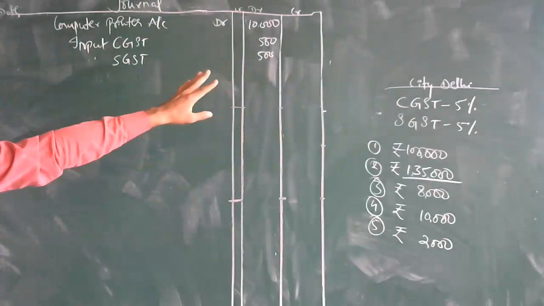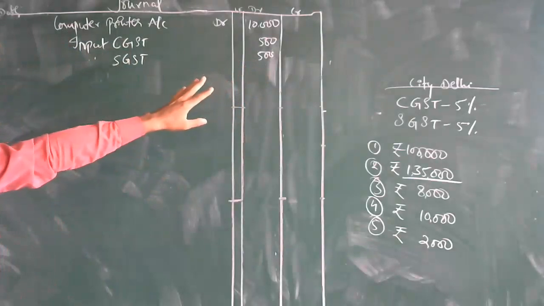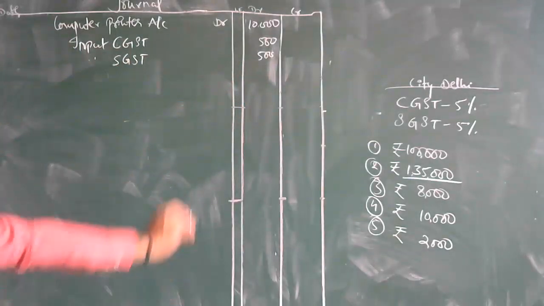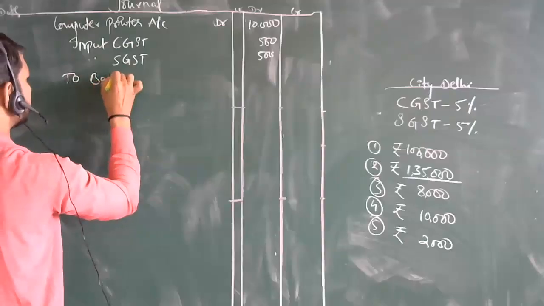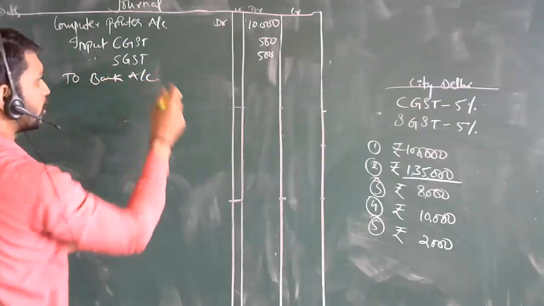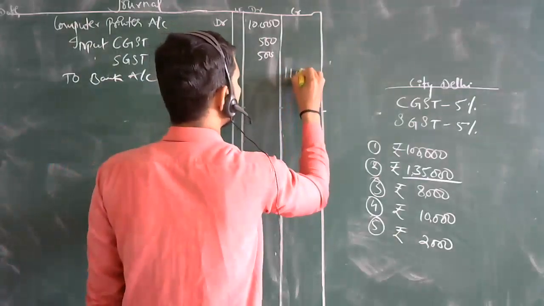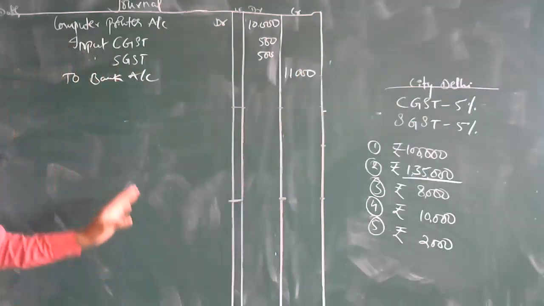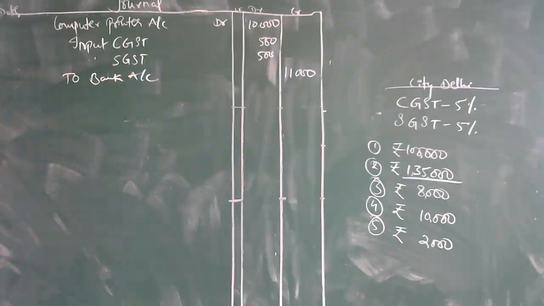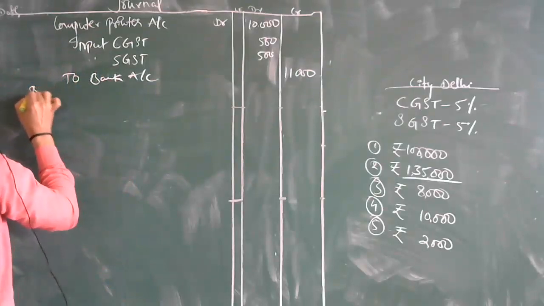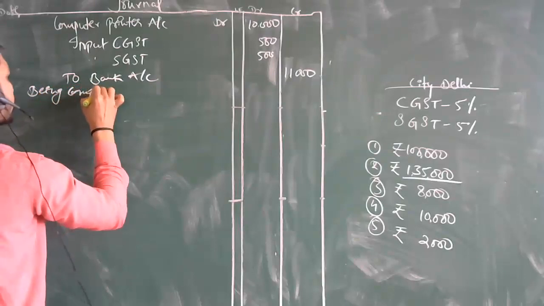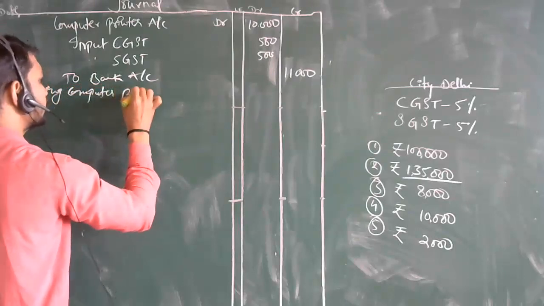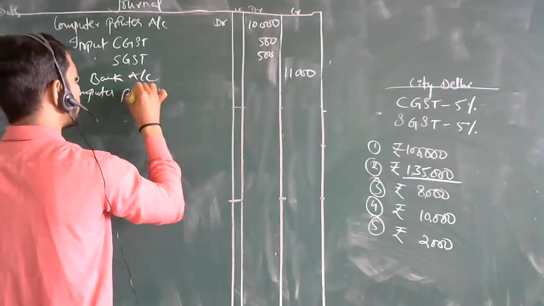Totally what will be the value of this? The value of that will be 11,000 to bank account. To bank account how much? 11,000. That's it. So what will be the narration over here? Being computer printer bought.